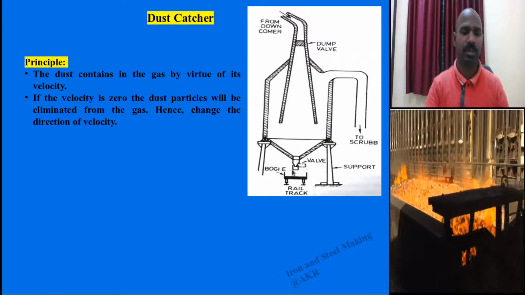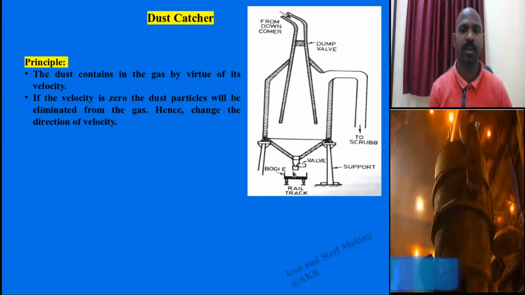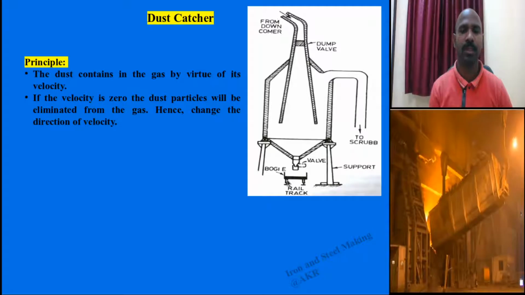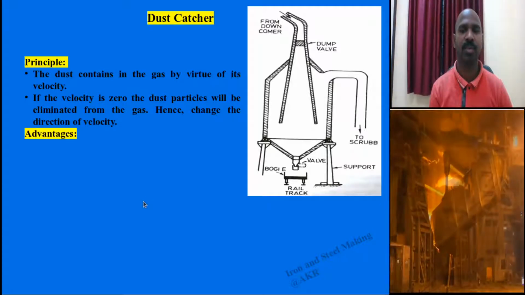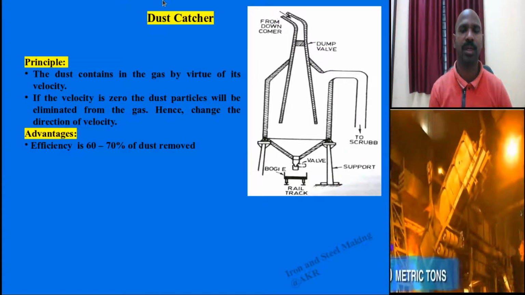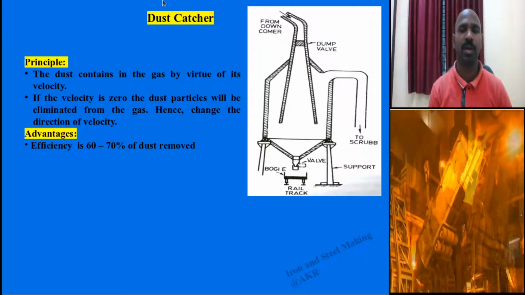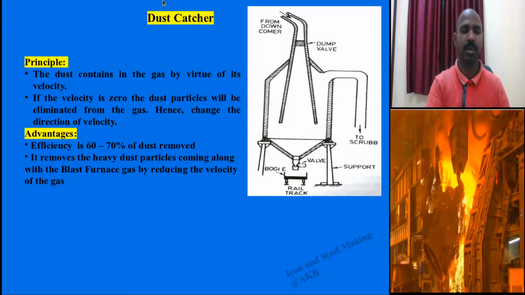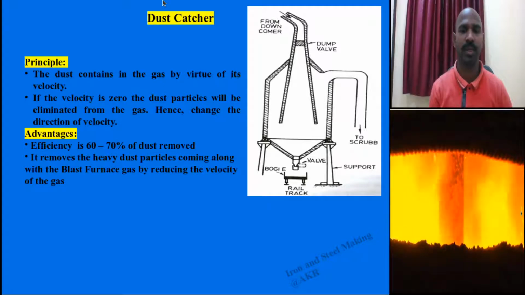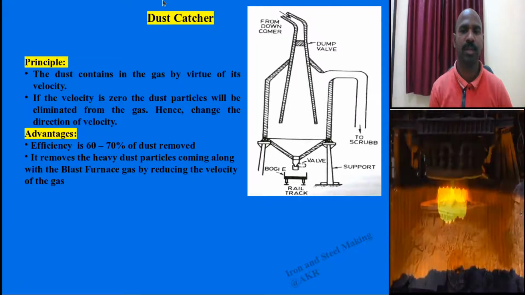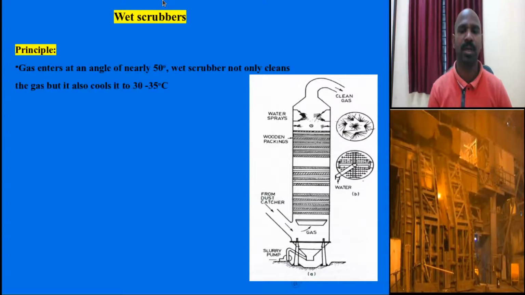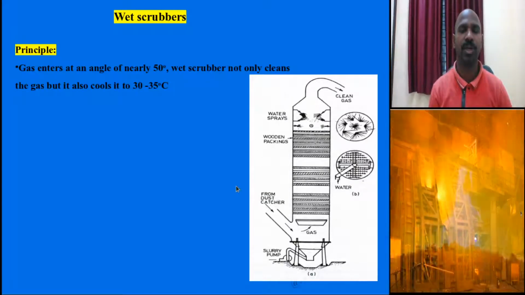This is also a fine powder of raw material mixed of iron ore, limestone and coke. This will be recycled to the sintering and pelletization plant. The advantage of this dust catcher is that around 60 to 70% of dust particles are removed, and it removes heavy dust particles compared to the other cleaning processes, using the principle of making the velocity zero.